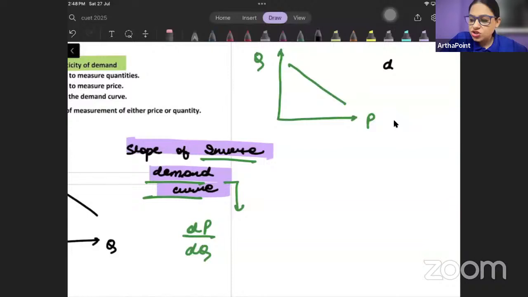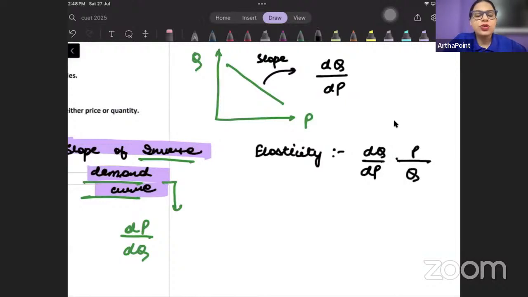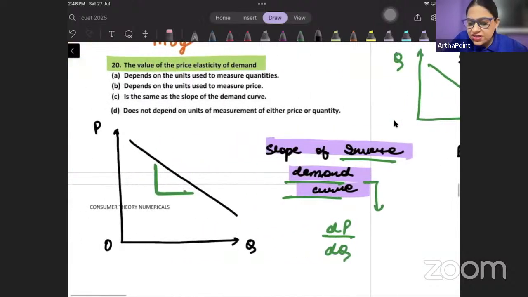That means change in quantity due to change in price. This is the slope. But what is elasticity? Elasticity is how quantity changes as price changes into initial price by initial quantity. So it is slope into P by Q. So how can we say it will be same as slope?